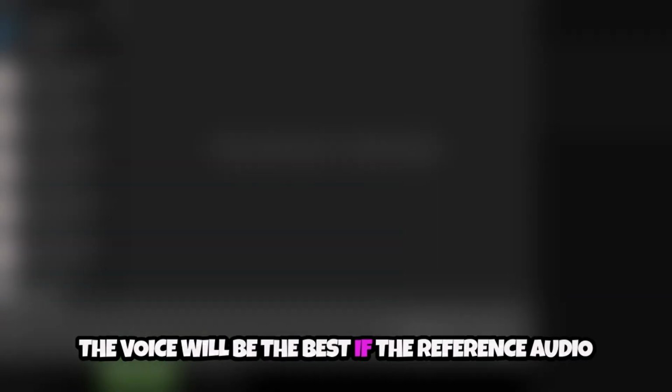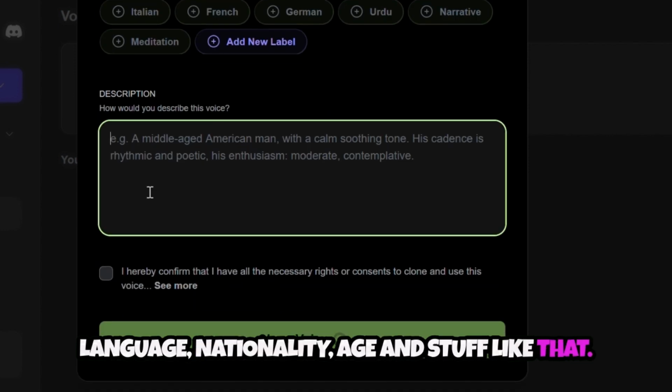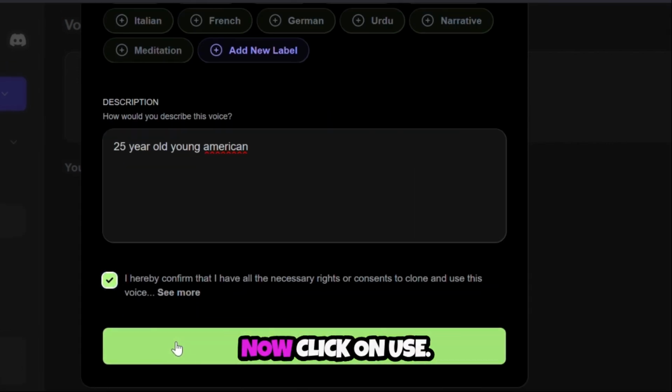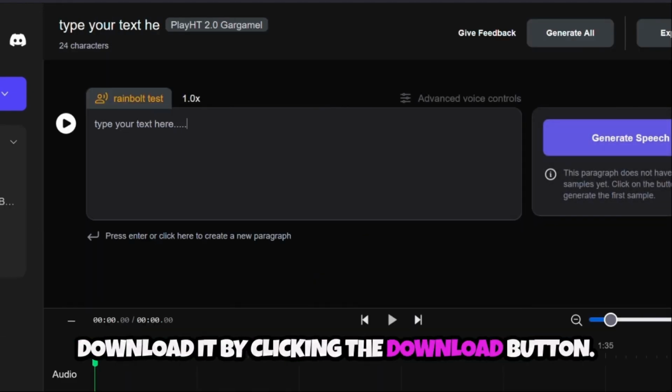The voice will be the best if the reference audio is at least 30 seconds without too much background noise. Now fill in some additional details like which language, nationality, age, and stuff like that. Then click on Clone Voice. Now click on Use. Type the text you want to say and download it by clicking the Download button.